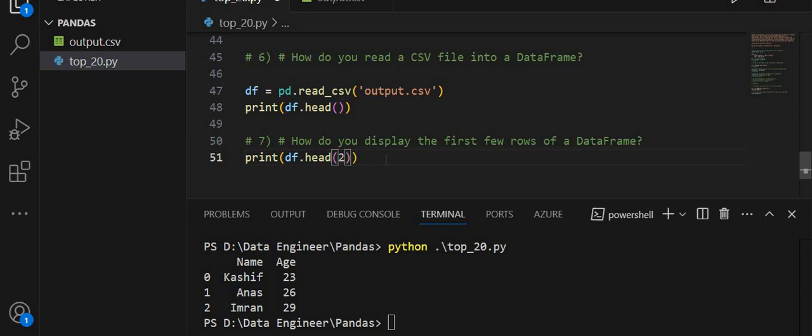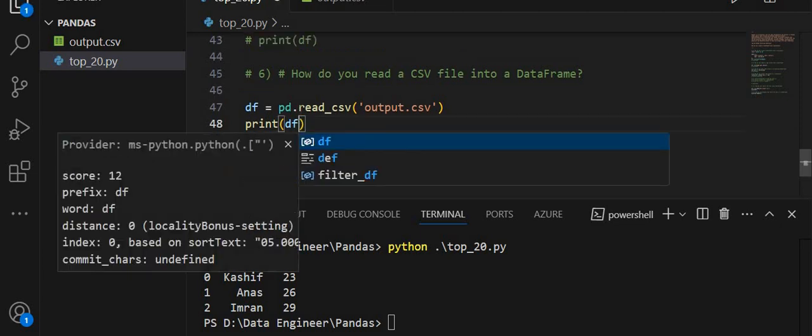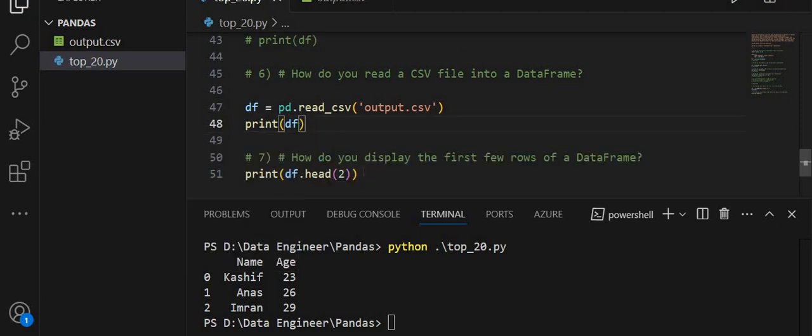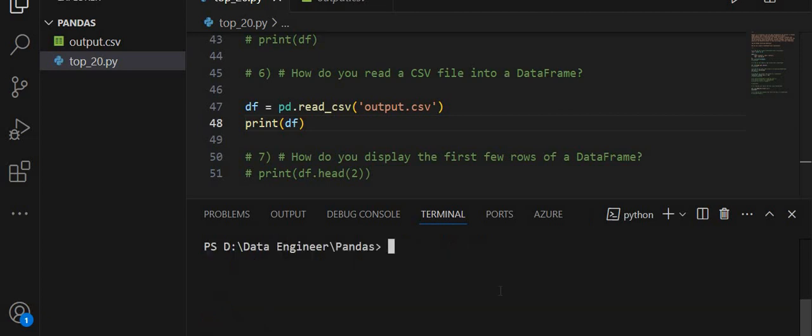If I pass 2, I am going to comment this line, and I am going to run this first to show you cls and run it.